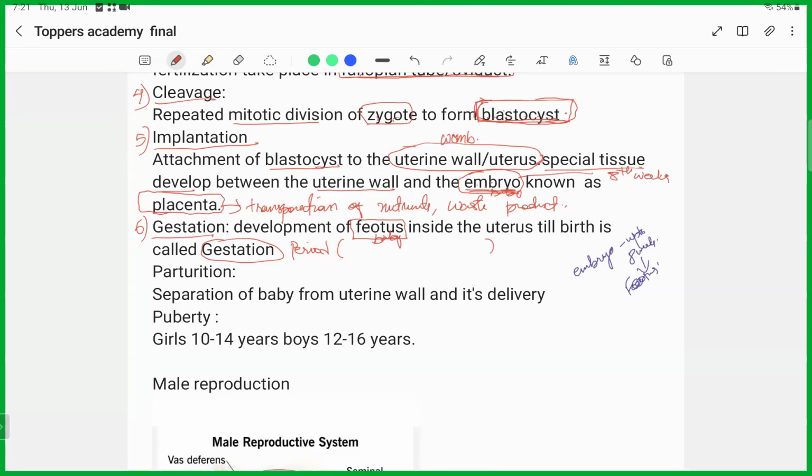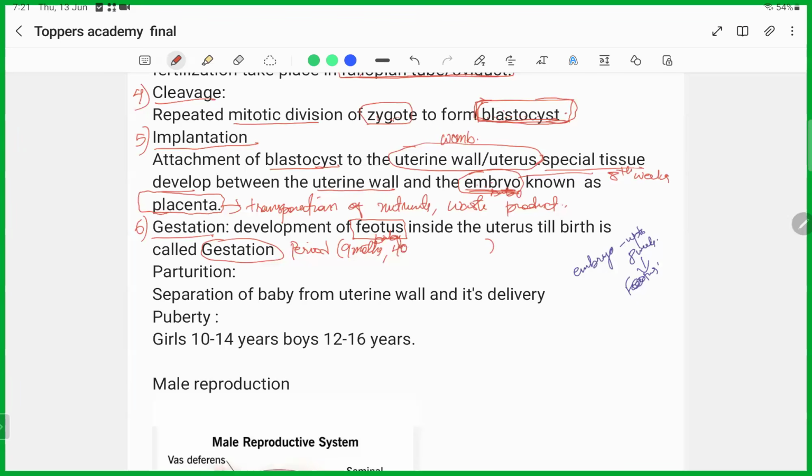So from fertilization till the birth is referred to as the gestation period. So the normal gestation period for a human being is how many months? 9 months. Yes. If we convert these 9 months to weeks, if the question is in weeks, it will be around 40 weeks, 38 to 40 weeks.